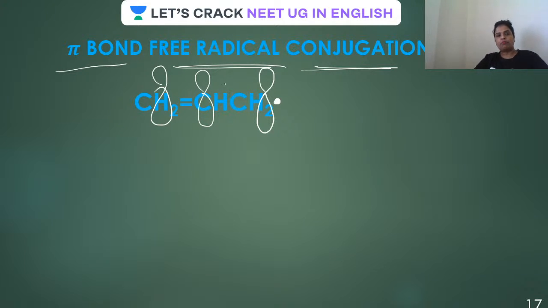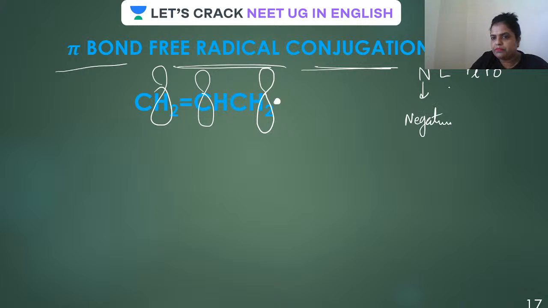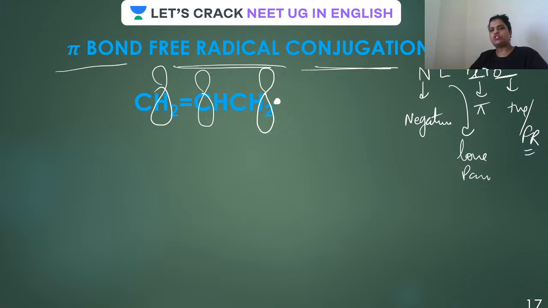Is this clear? So pi bond and free radical: I told you, the flow of electron will be null pipo. I'm repeating, it will be null pipo. N for negative, L for lone pair, pi for pi, and this for positive or free radical, isn't it? So pi bond to free radical, the flow of electron will be from the pi bond to the free radical. Okay, and why is this possible? Because all the orbitals are parallel. Is that clear?